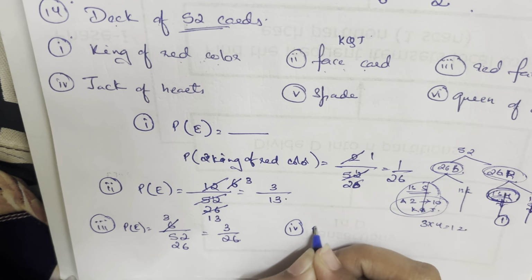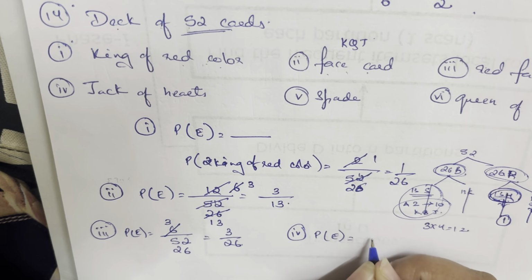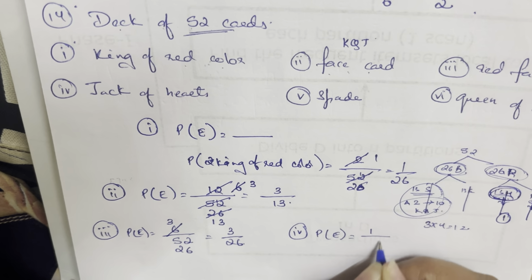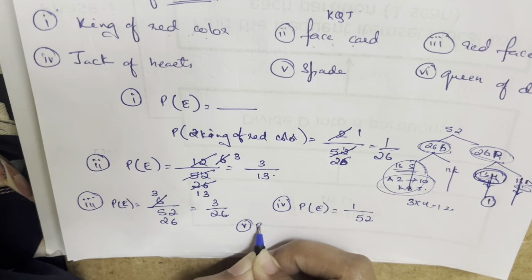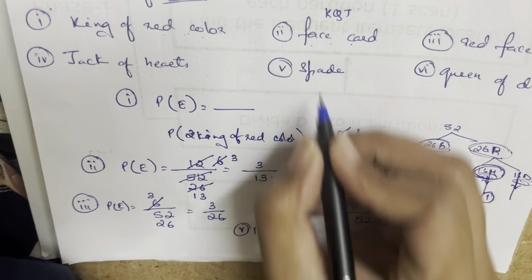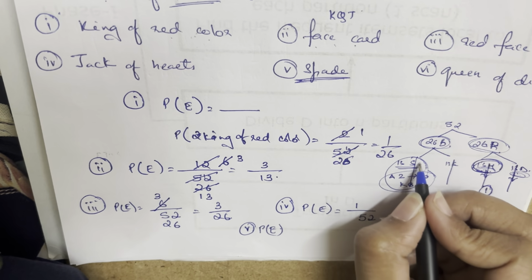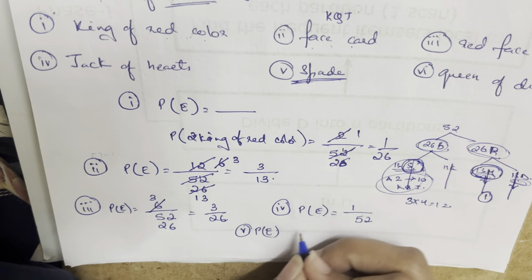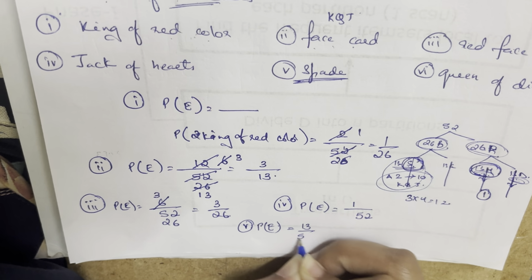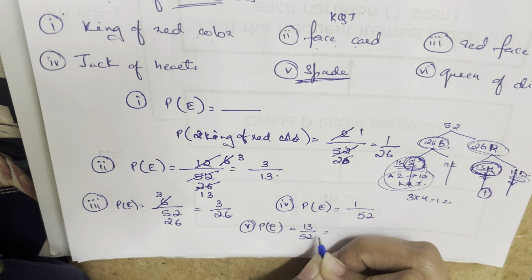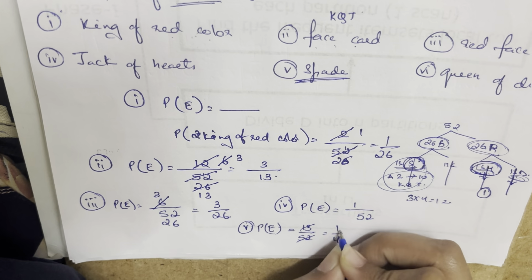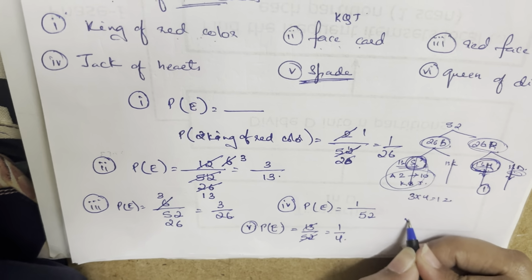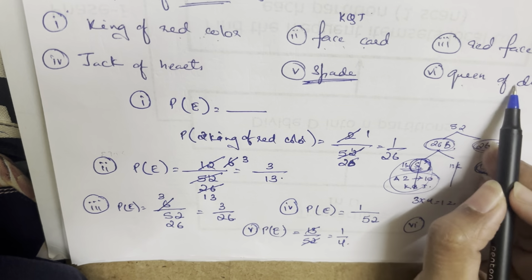So the probability of the event is going to be 1 heart out of the 52 cards is what I have. The fifth one is the probability of finding the spades. How many spades do I have? I have 13 spades, so it goes as 13 upon 52. When I reduce it with the times table of 13, it goes as 1 upon 4. The last one that we have is the queen of diamonds.